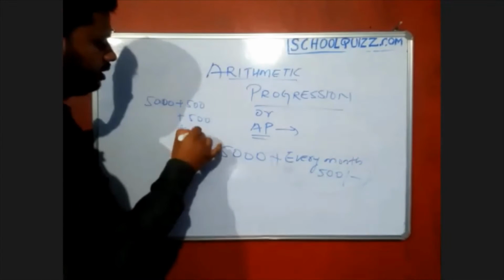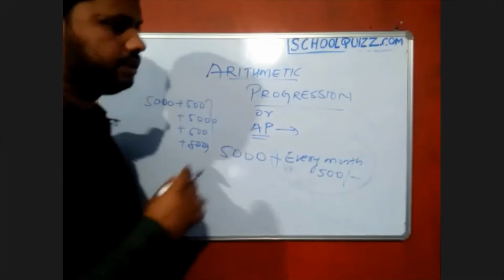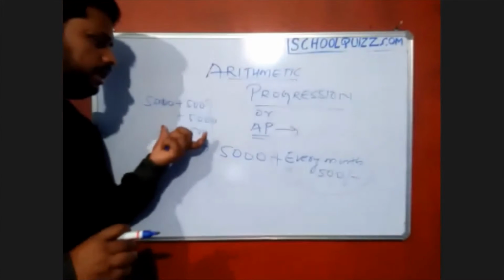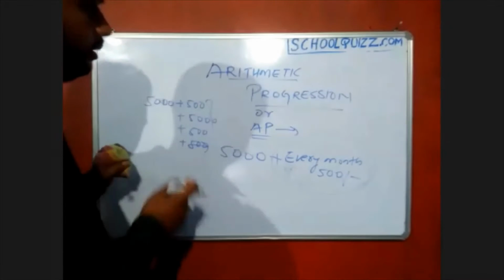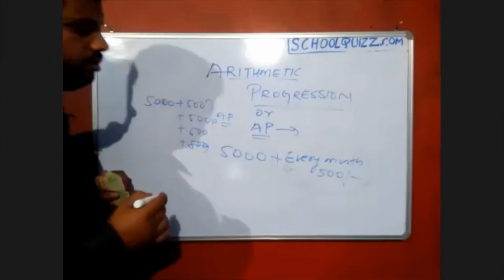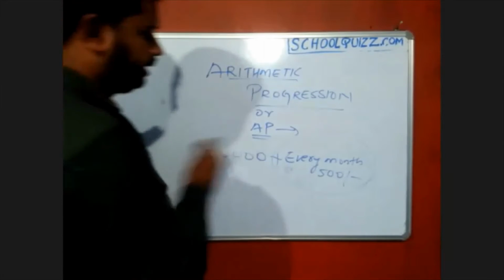Okay, so a progression where you continue adding a certain amount, a particular number, is called an arithmetic progression. Okay, so how will that be represented mathematically?